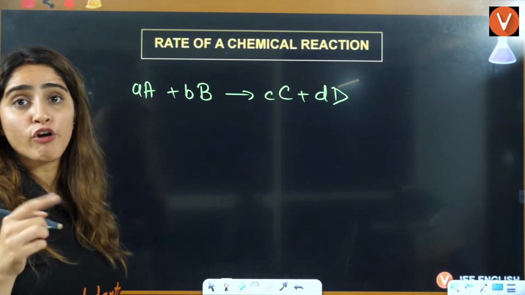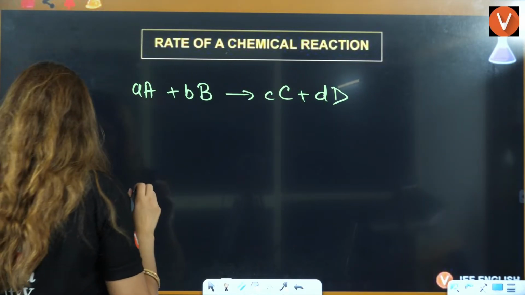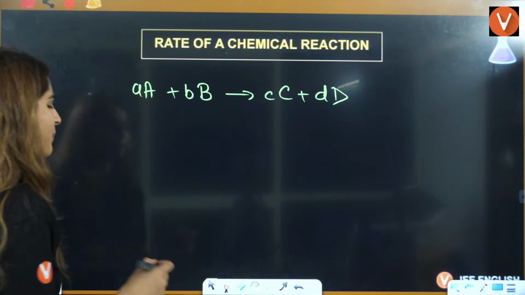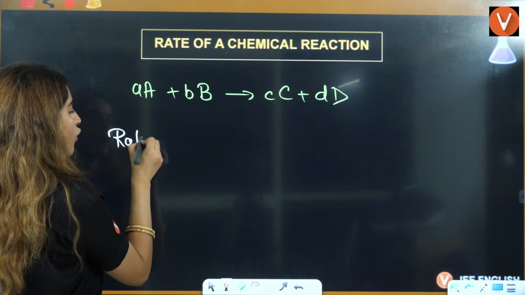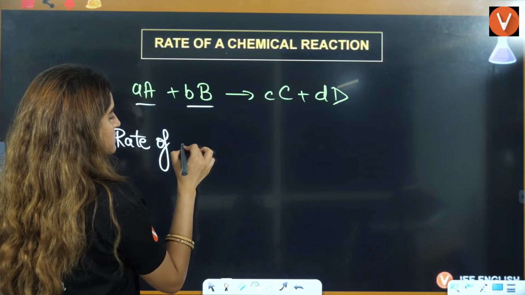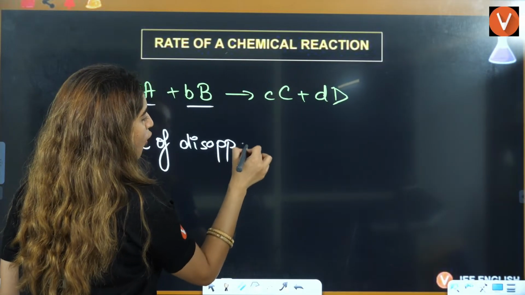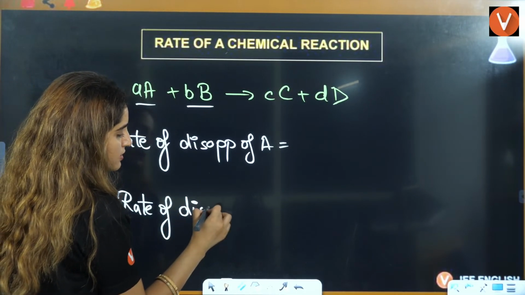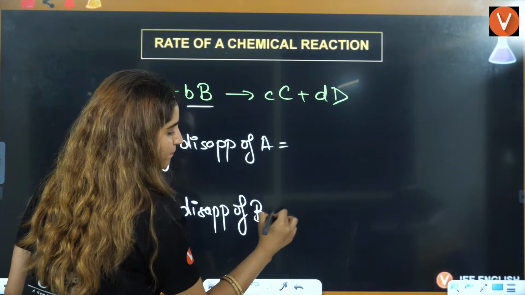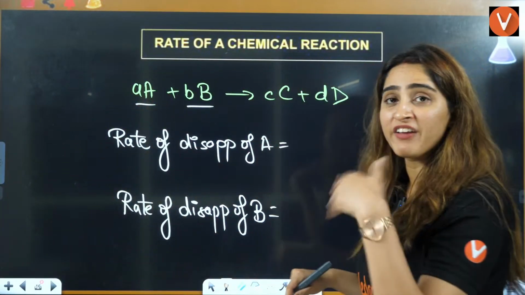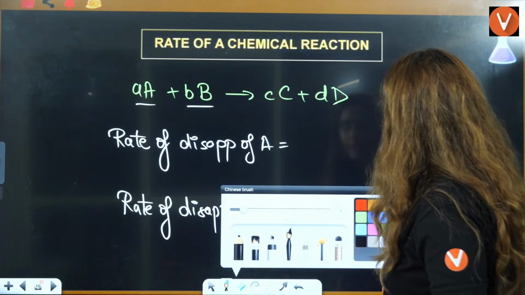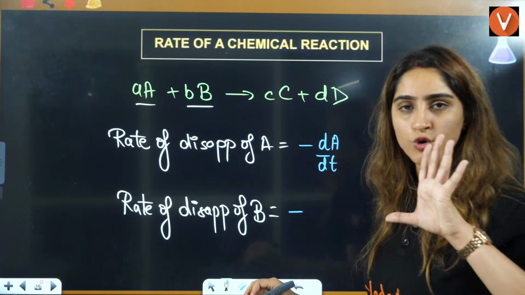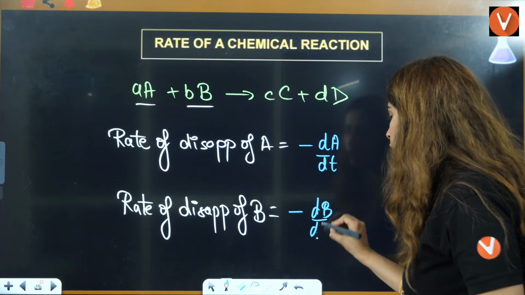Now here I am writing the rate of disappearance and appearance both. Firstly I will write the rate of disappearance of A, then the rate of disappearance of B. In rate of disappearance, when a reactant is disappearing, there is always going to be a negative in the formula: negative dA by dt, no division by stoichiometry, negative dB by dt, no division by stoichiometry.